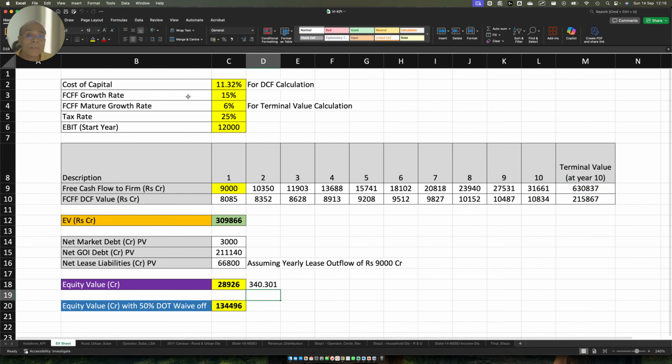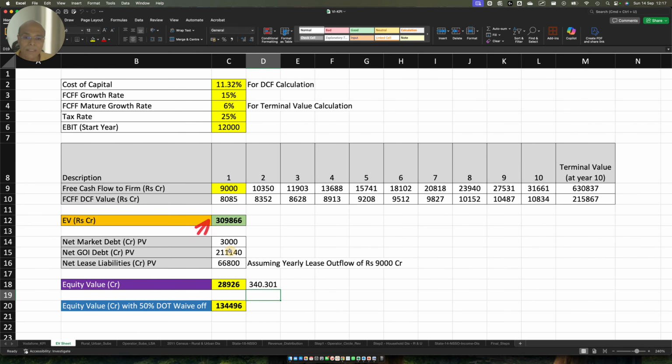Now I could have assumed a certain growth rate of 15% forever, but companies do not have a sustained growth rate of 15% on revenues. After a certain time the company will become mature, and their future growth rate is going to become lower than 15%. It will be at par with the GDP growth. So then you have to take that valuation using a different growth rate of 6%, assume that this is going to be a perpetual cash flow, and then calculate the terminal value, and that terminal value will be discounted by this discount rate to calculate the enterprise value.